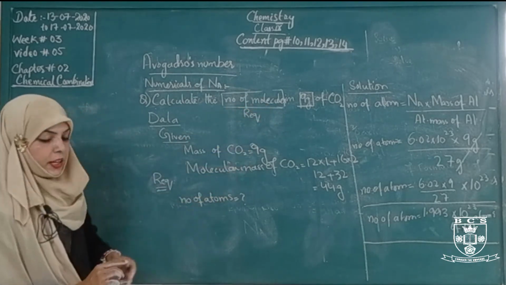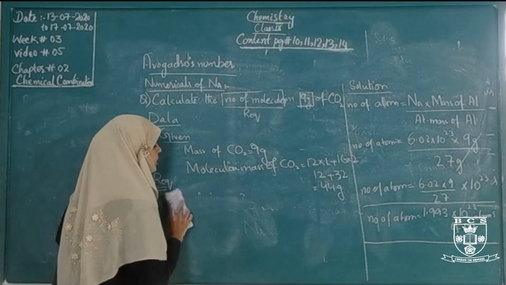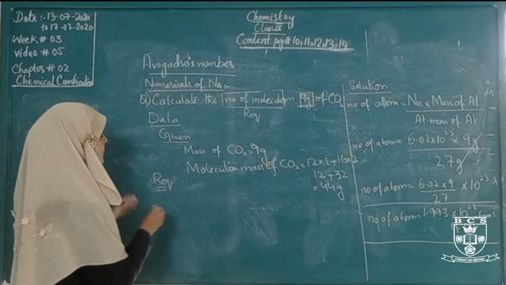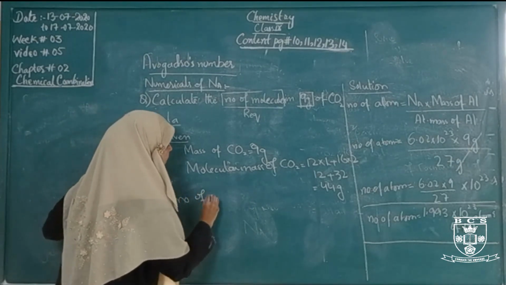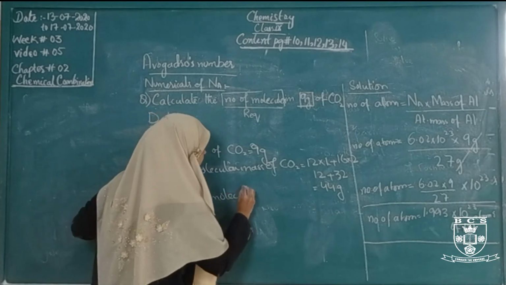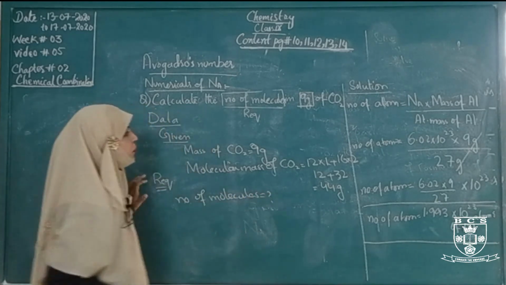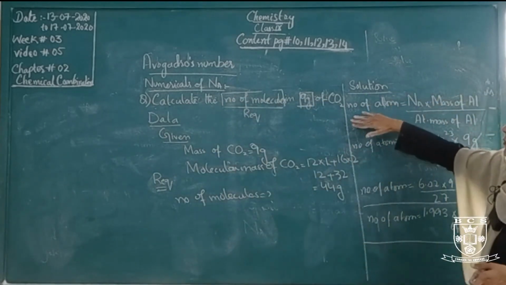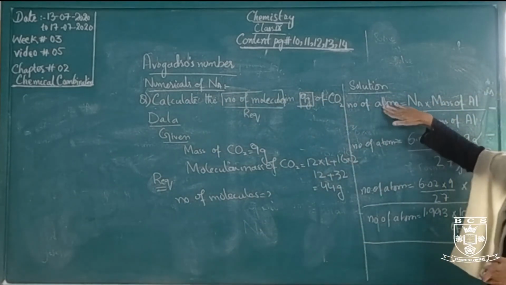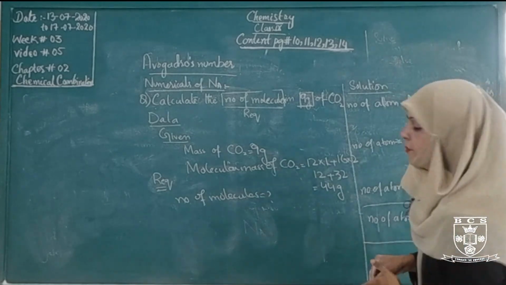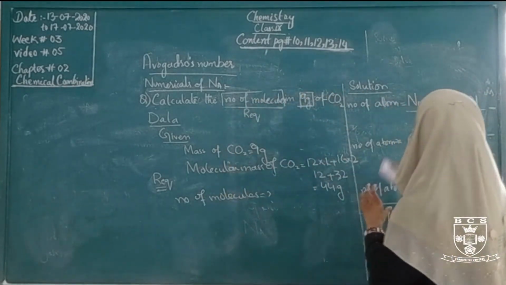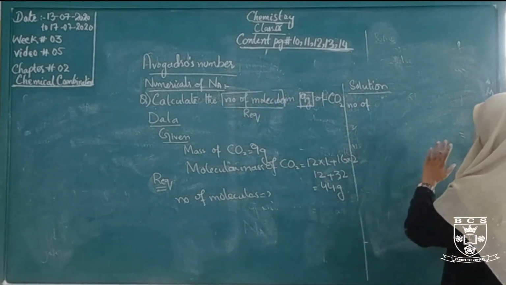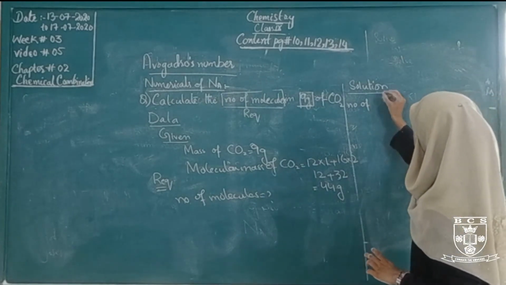We will find out the number of molecules here. In the solution, instead of number of atoms, we have to write number of molecules. We will apply the same formula, but not number of atoms here.